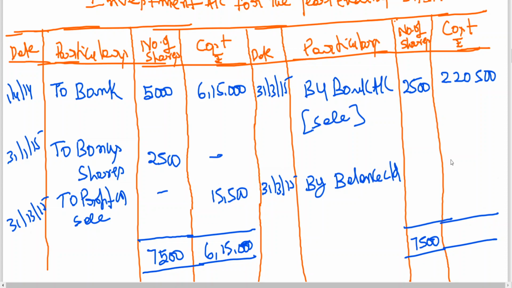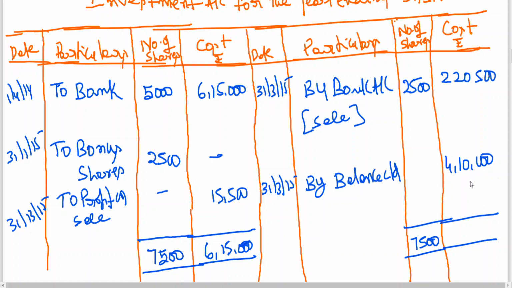I hope today's discussion is useful to understand why you are doing it. The investment account is damn easy, my dear. If you practice, definitely you can score. By balance carried down 4,10,000. But the only thing is that we are comparing with the market value. If market value is less, then market value will be written.